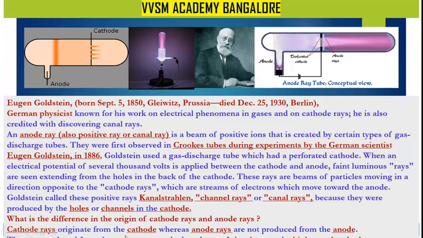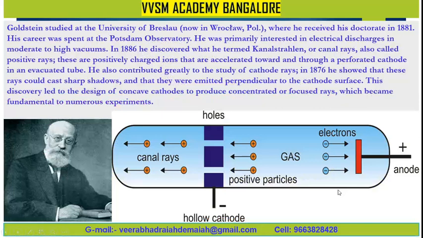You know, what is the difference in the origin of cathode rays and anode rays? Cathode rays originate from the cathode, whereas anode rays are not produced from the anode. Goldstein studied at the University of Breslau, now in Wroclaw, Poland, where he received his doctorate in 1881. His career was spent at the Potsdam Observatory.